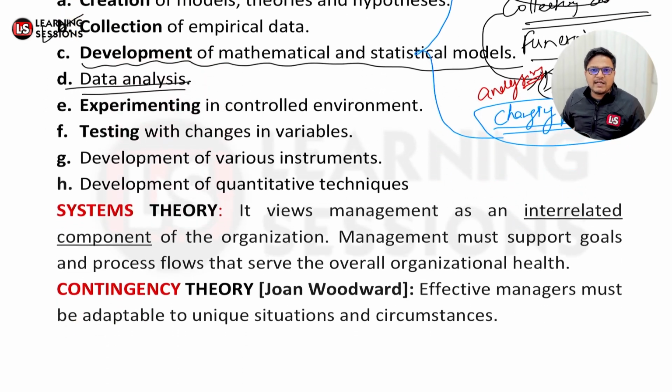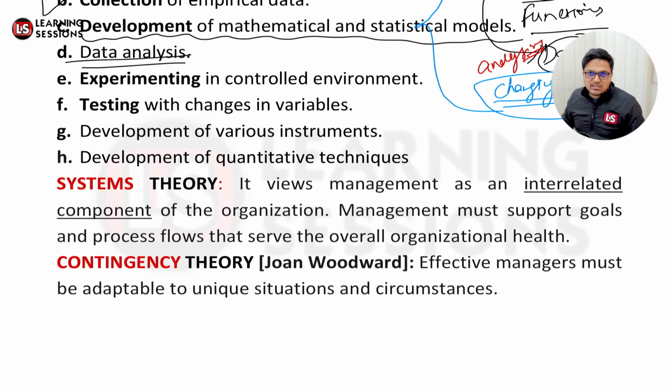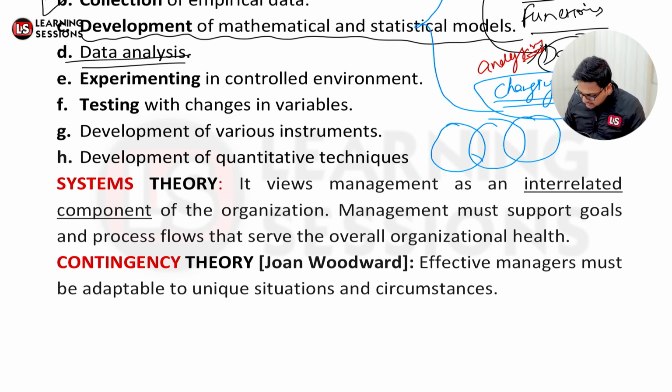The second one is the systems theory. Now systems theory is related to what? That management consists of interrelated components. The different functions and different systems are all interrelated, and management must support the goals. Let's say different departments are interrelated.